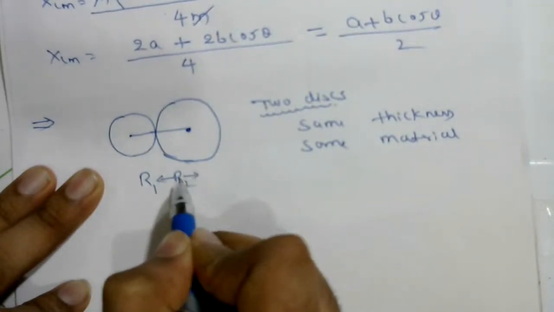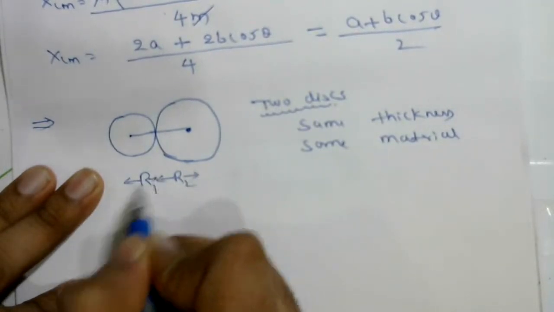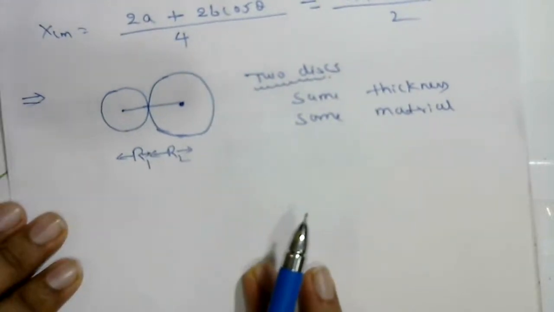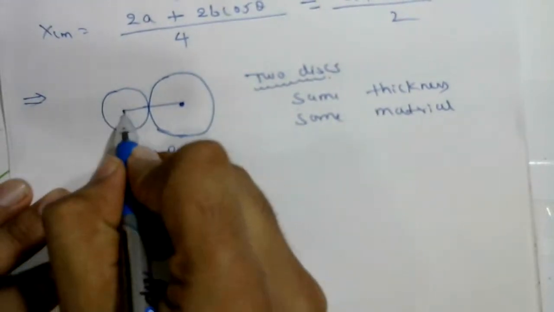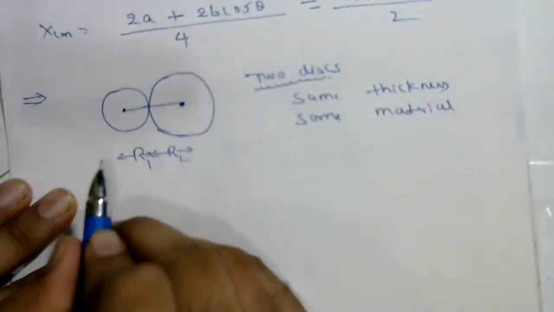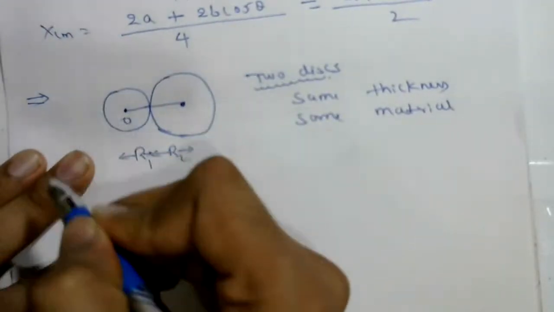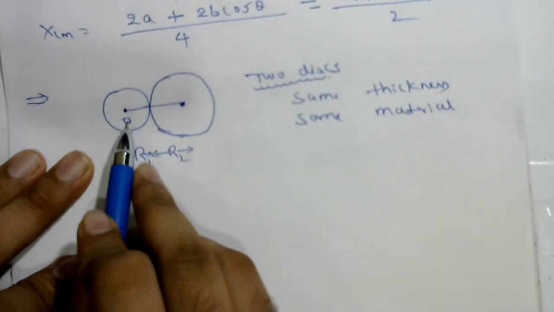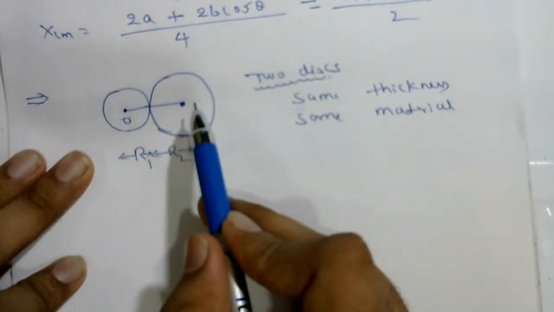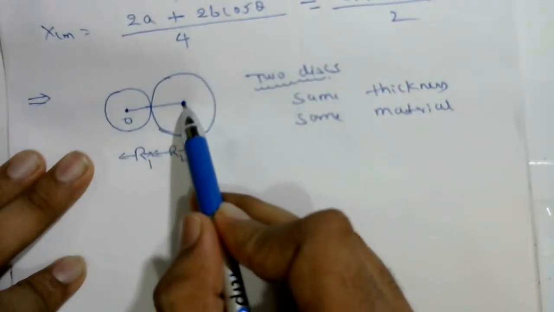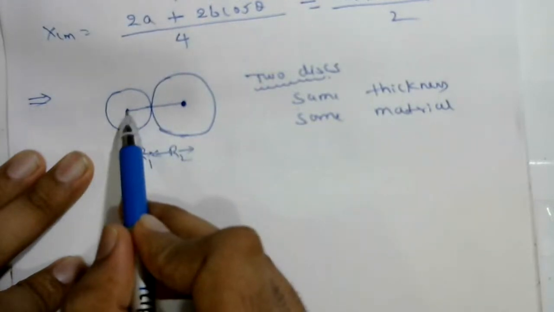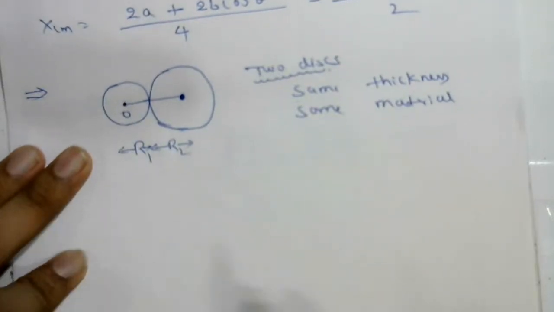From here to here R2, from here to here R1. We are going to find the center of mass of both these disks from this point. Sometimes they ask from the big disk, sometimes from the small disk.